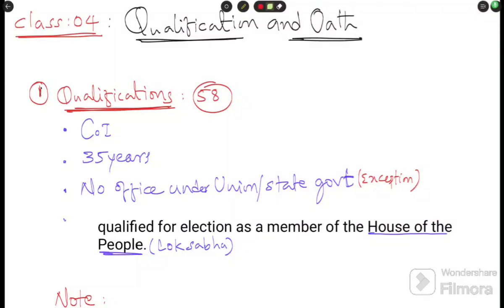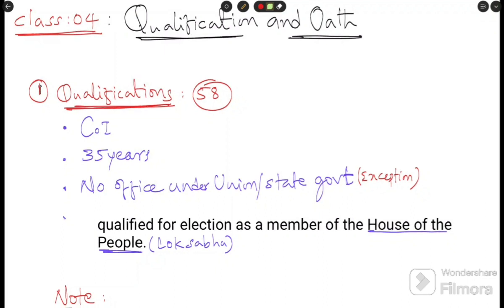In this class, we are going to discuss the qualifications possessed by the presidential candidate, meaning the qualifications of the president and the oath or affirmation of the president. It is a very simple video and a very simple topic, but some questions can be asked in competitive examinations. That's why I am making this a separate video.